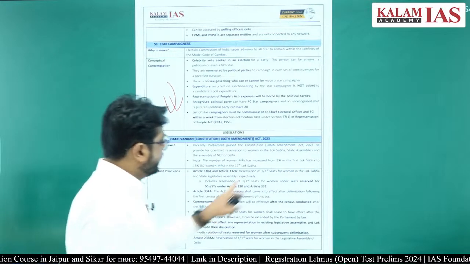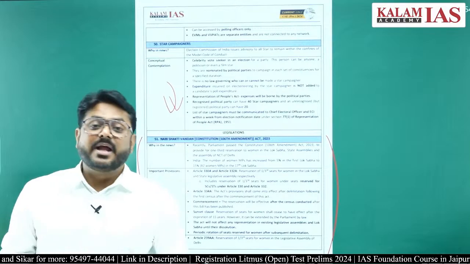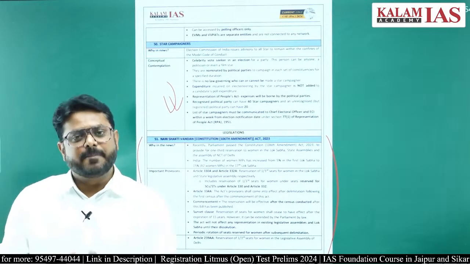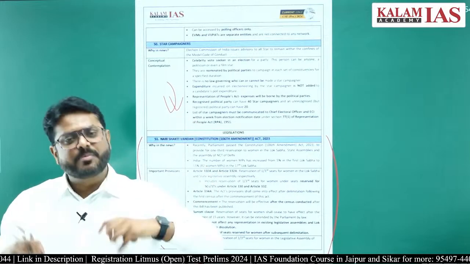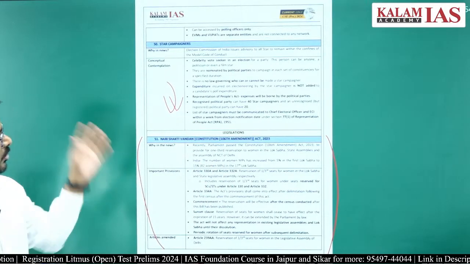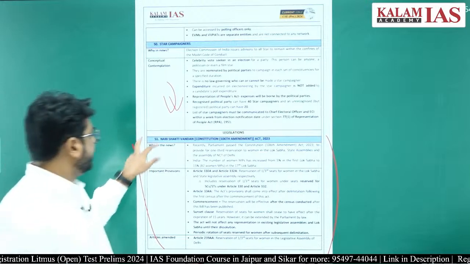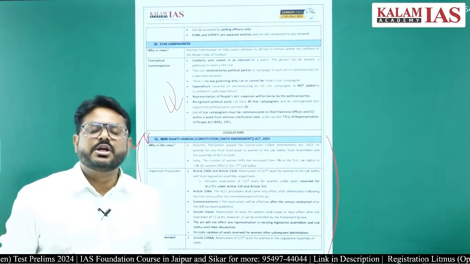Then we had the Indian Penal Code, CrPC, and the Indian Evidence Act. These have been renamed, and several provisions have been removed as well as added. And this is the Nari Shakti Vandan Constitution Act 2023.